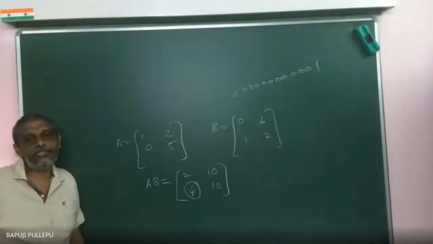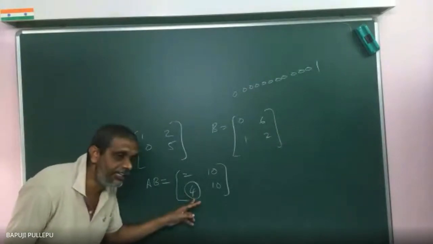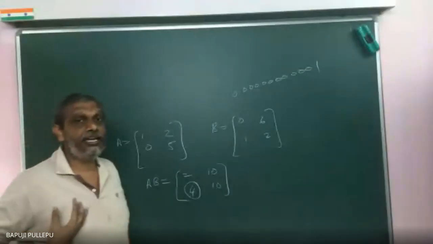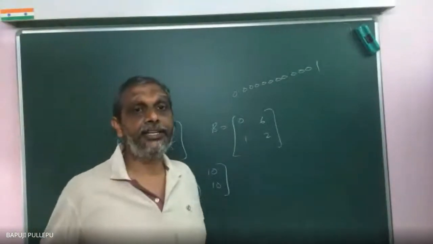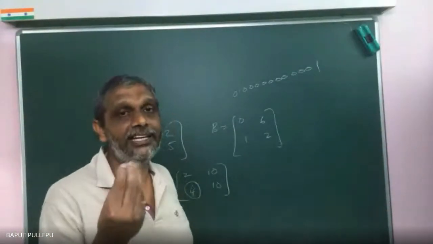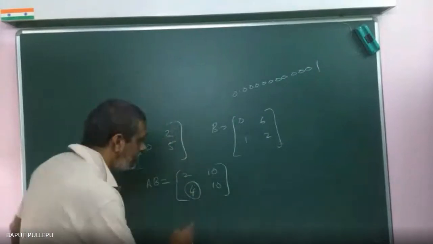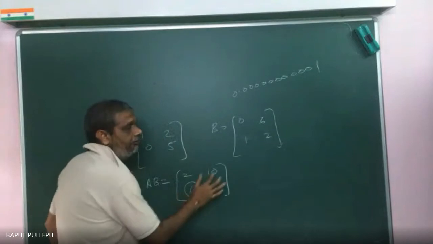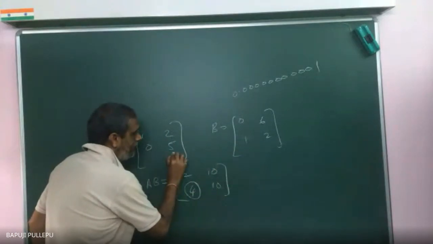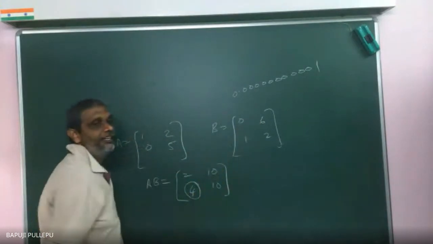This position is 2,1. When I am multiplying from my heart, I am not realizing it actually. Once you start realizing, you will enjoy the maths. This position is second row, first column, so multiply second row, first column. Then the job is over.